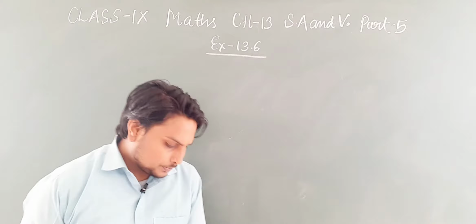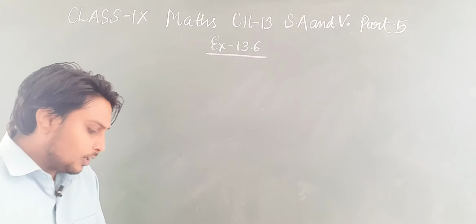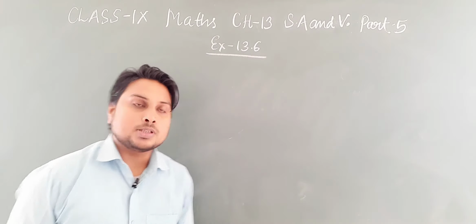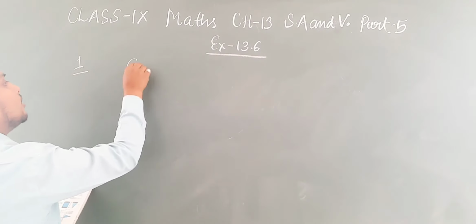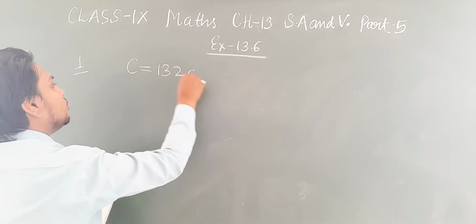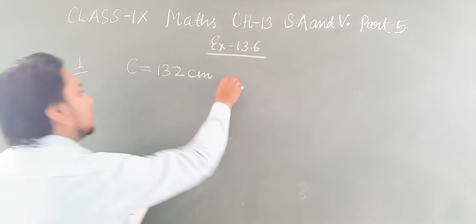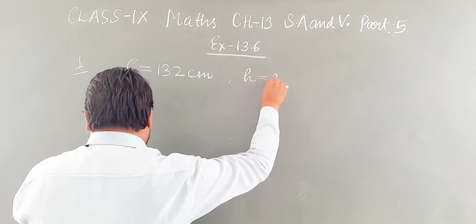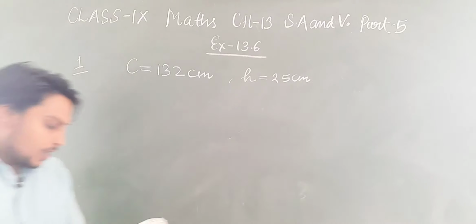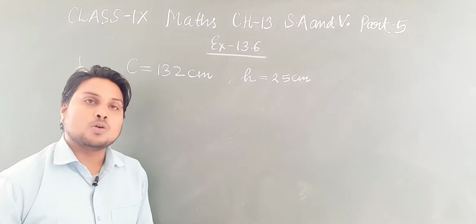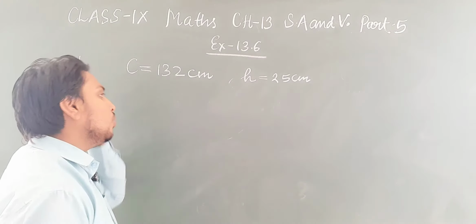Coming to the first question of exercise 13.6, the question is: the circumference of the base of a cylindrical vessel is 132 centimeter. The circumference is given, it is 132 centimeter, and its height is also given, height is 25 centimeter. The question is, how many liters of water can it hold?